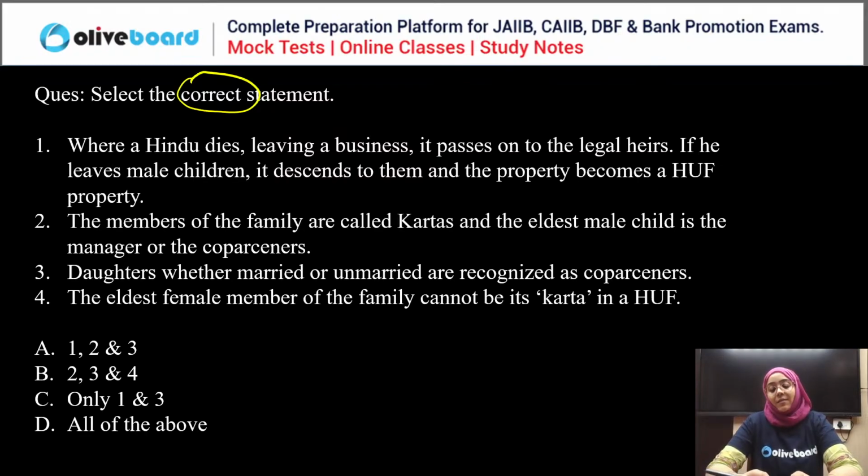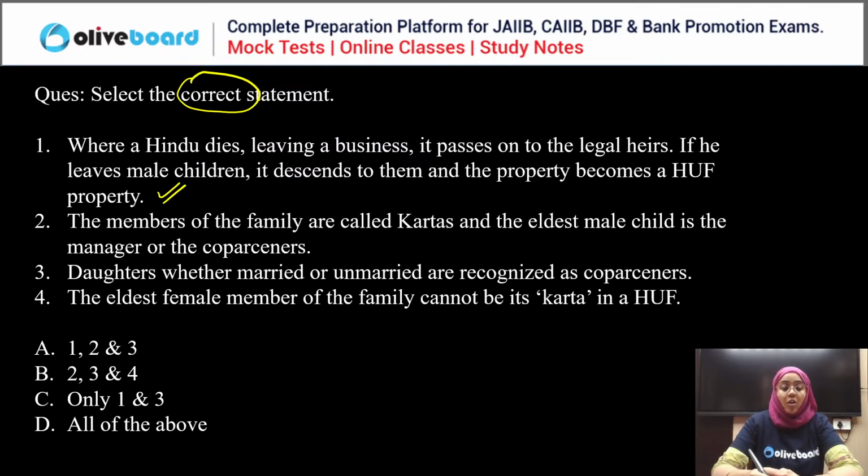So first of all, what is a Hindu undivided family? When a Hindu dies leaving a business behind, it passes on to the legal heir, and if there are male children, it descends to them. The property becomes the Hindu undivided family property. That is the correct statement. Nothing is wrong in the first statement.